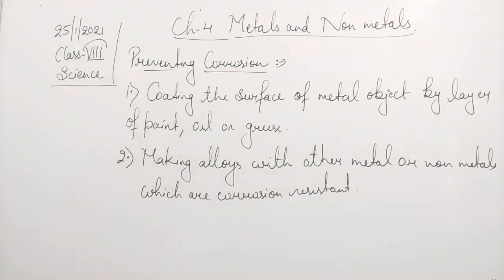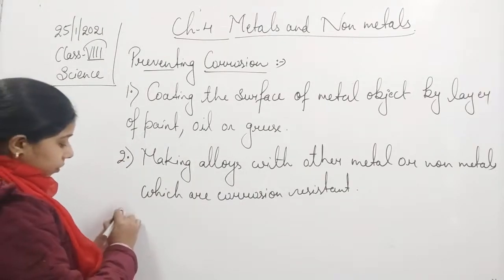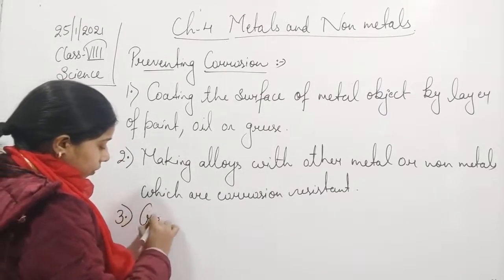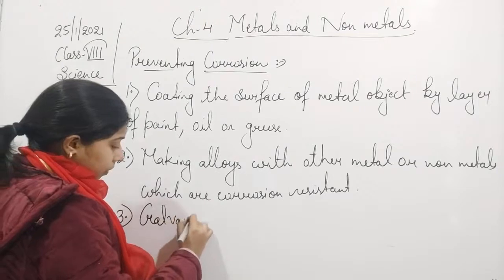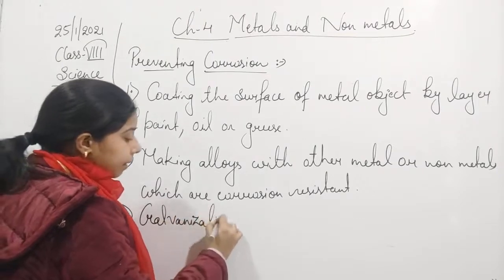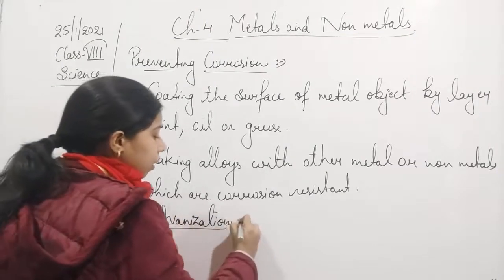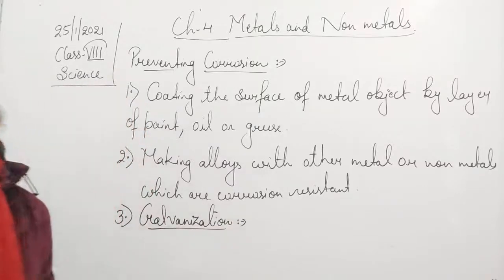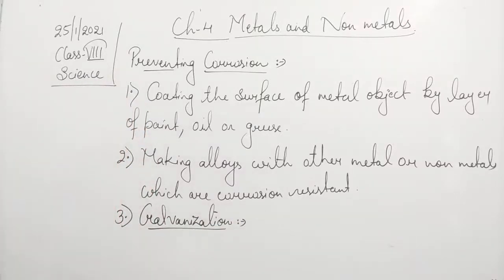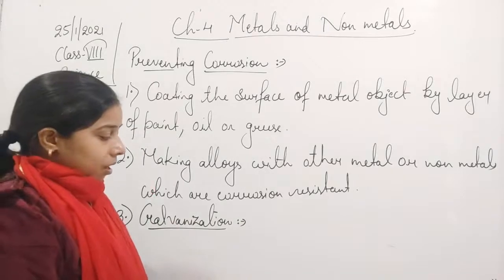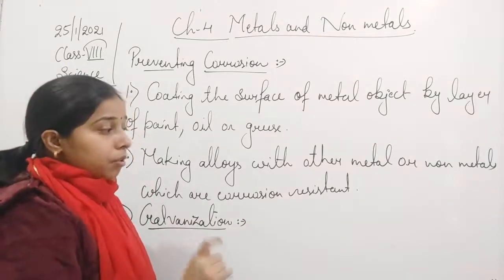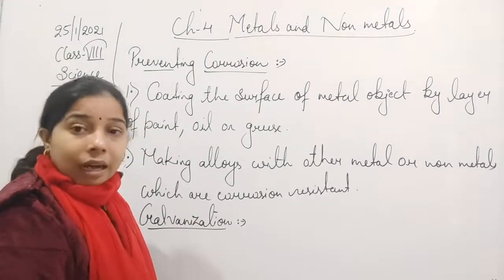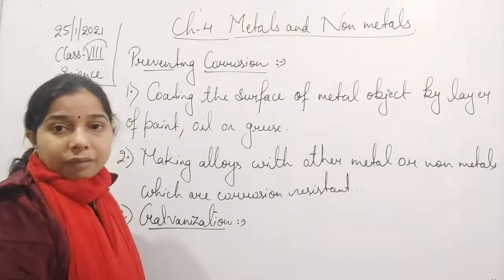Next one is galvanization. What is galvanization, students? Again, the formation of another layer. Covering the metal with a corrosion resistant metal is known as galvanization.